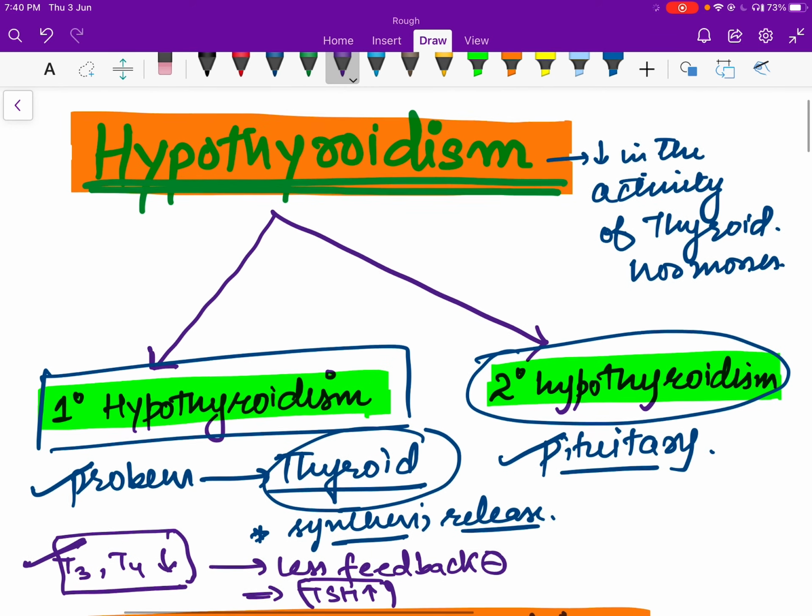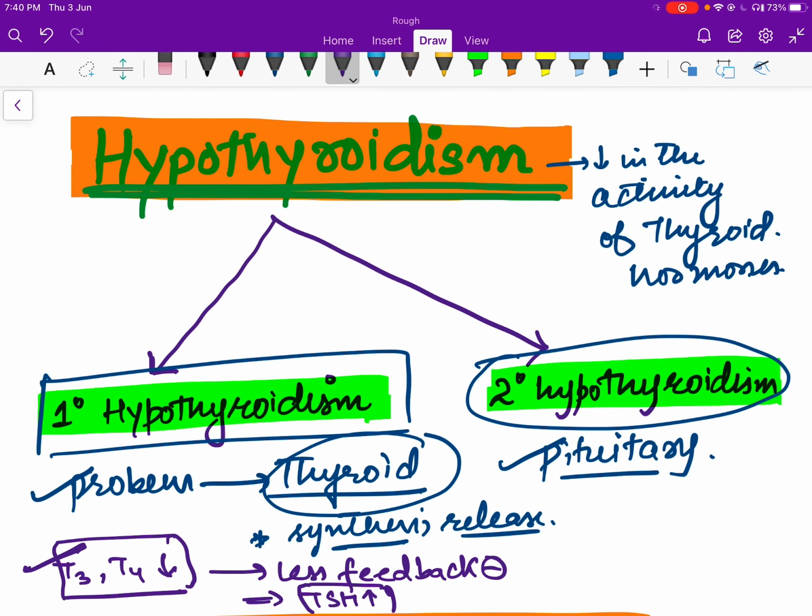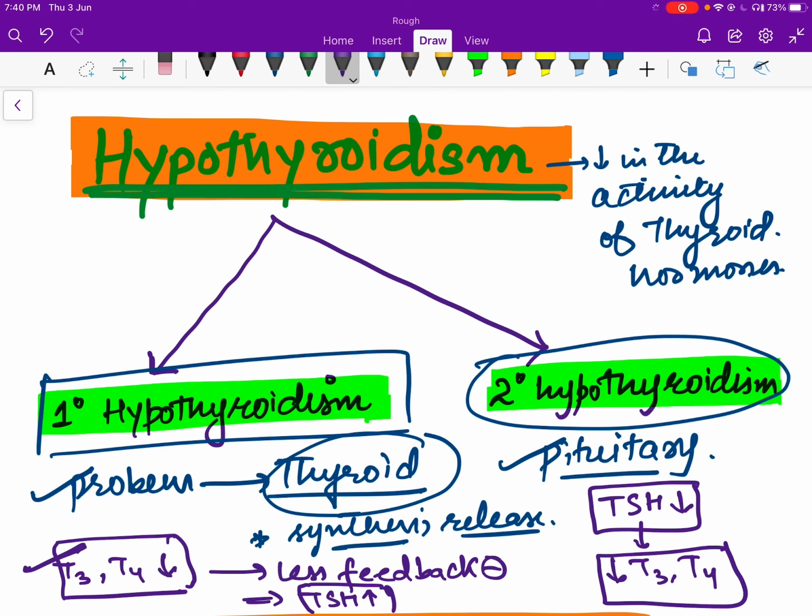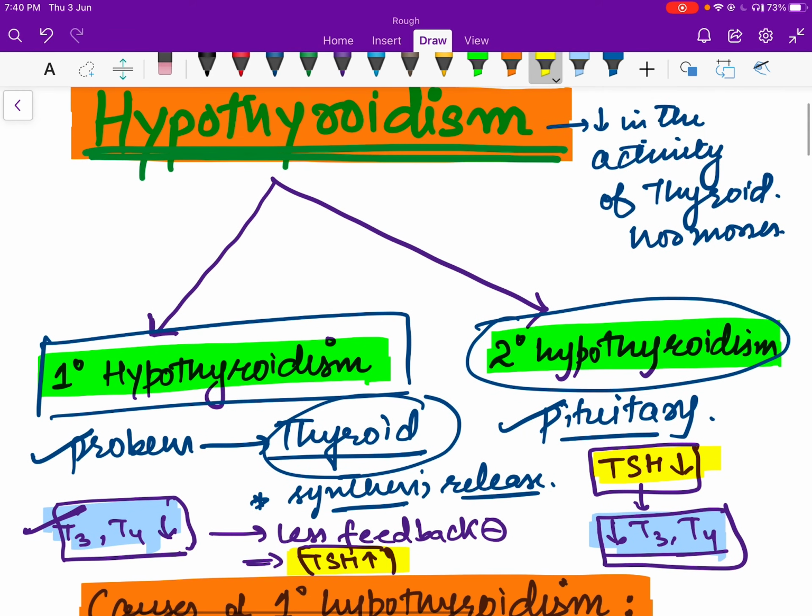But in case of secondary hypothyroidism, we know the problem is in the pituitary itself, so thyroid stimulating hormone released from the pituitary is less, and that results in decrease in levels of T3 and T4. So we can see decreased levels of T3 and T4 in both cases. But in primary hypothyroidism, there is increase in the level of TSH, and in secondary hypothyroidism, TSH levels are also decreased. So this can be useful in differentiating between primary and secondary hypothyroidism.